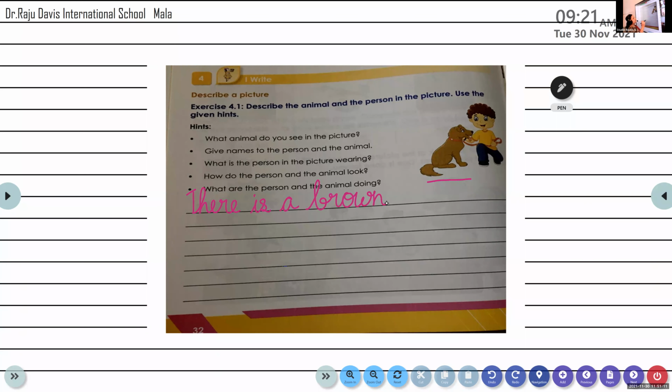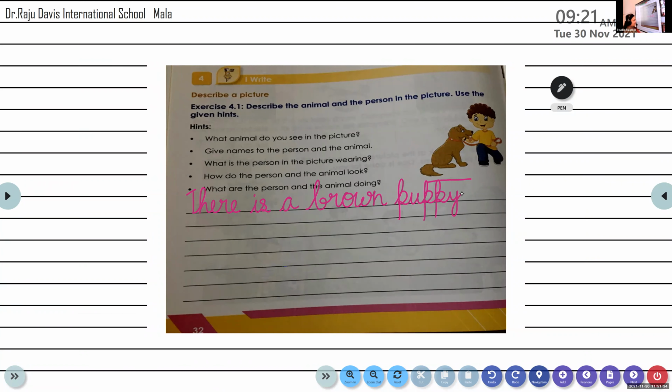The color is brown, right? And it looks like a small dog. It doesn't look very big. So we will write the word puppy here. Do you know the meaning of the word puppy? Small dog. Yes, very good. A small dog is called a puppy.